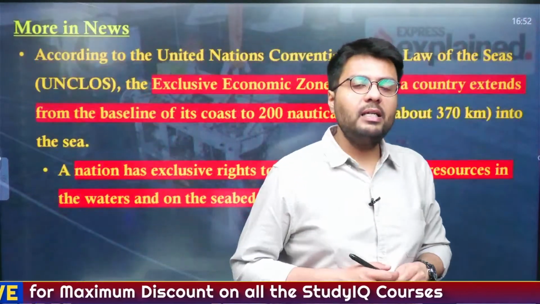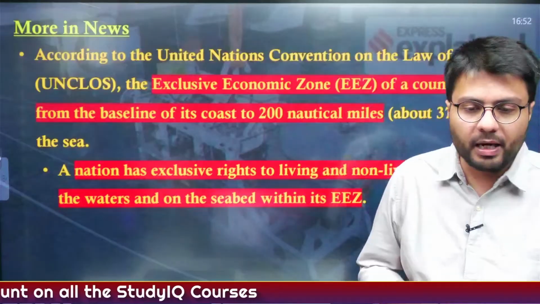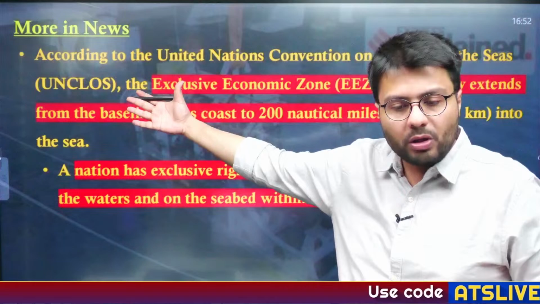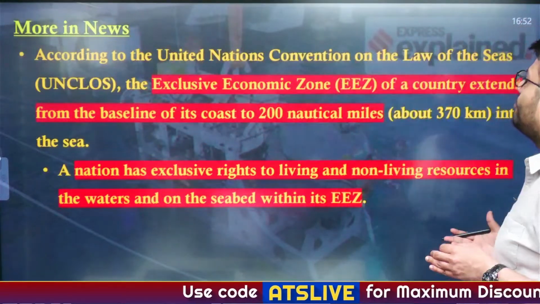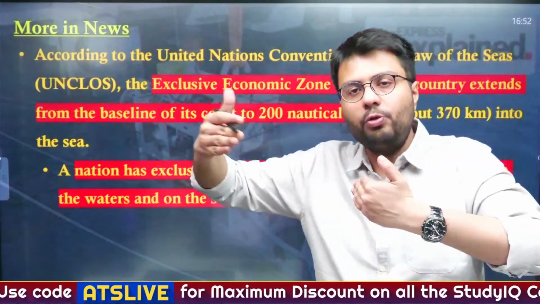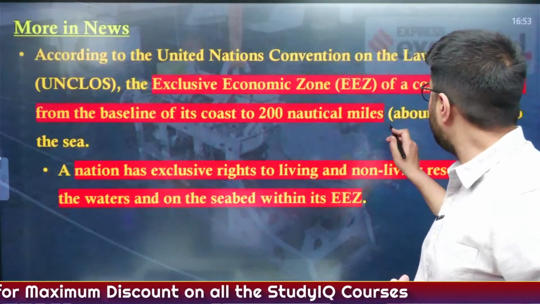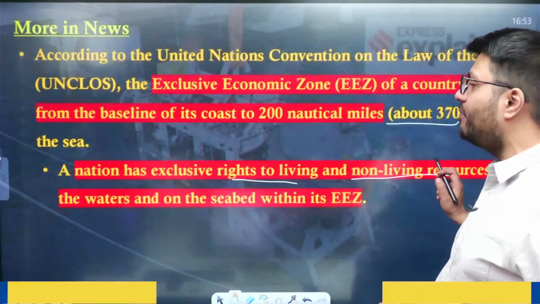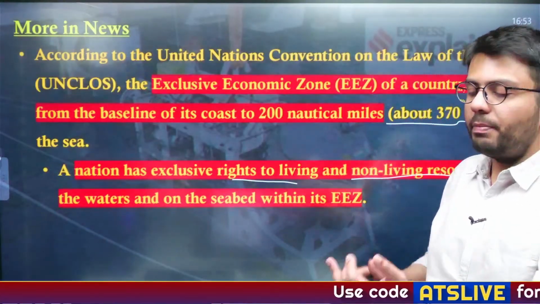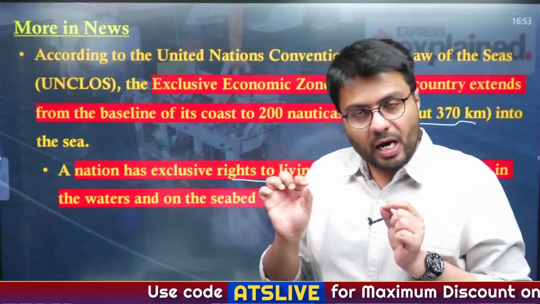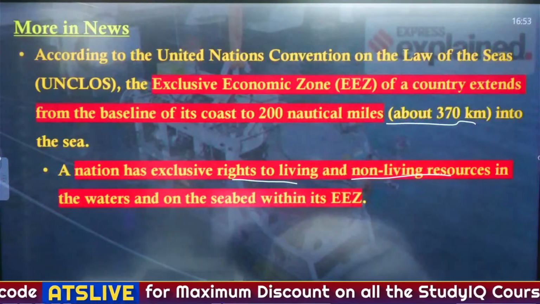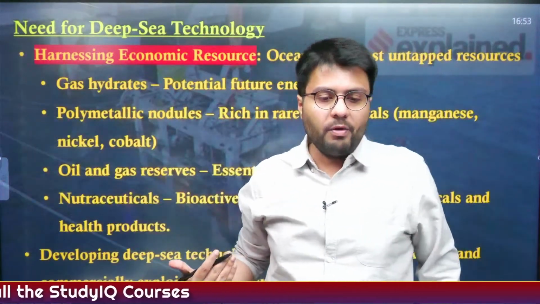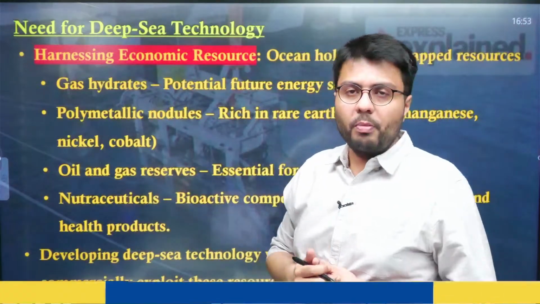Now, in this regard, let us understand why such exploration of the deep sea is important, because according to the United Nations Convention on the Law of the Sea, abbreviated as UNCLOS, the exclusive economic zone of a country, which extends from the sea coast up till 200 nautical miles into the sea, that is approximately 370 kilometers, any nation has an exclusive right to living and non-living resources. Anything which is there in the water, be it fishes, be it minerals, everything belongs to the country whose EEZ it is, right? So that is why India also needs to explore such a huge exclusive economic zone, which extends about many thousand square kilometers in case of India.